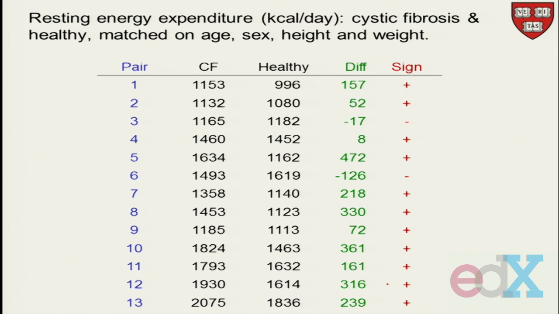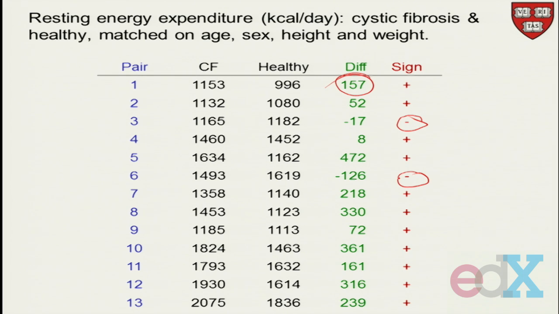If we test our hypothesis that this difference is just as likely to be positive as negative, in other words, that the median is 0, then we can ask the question, how often do you do a study with 13 signs and get only 2 negatives?